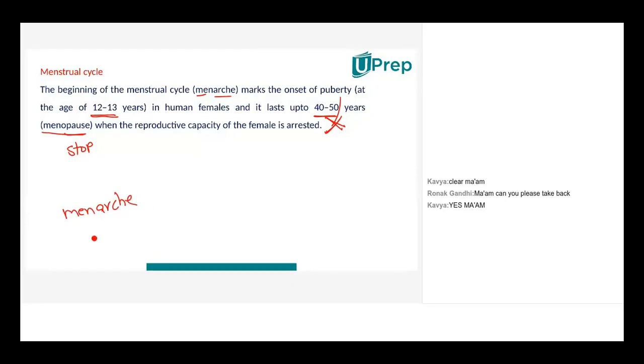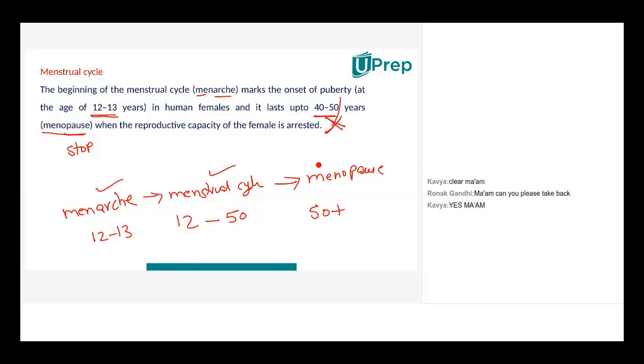This starts when the girl is 12 to 13 years old. Then they have the menstrual cycle. The menstrual cycle happens from 12 years of age to 50 years of age. And then there is the menopause. Menopause happens 50 plus onwards. Right? So menarche, menstrual cycle, and menopause. These are the three phases. 12 to 13 years, 12 to 50 years, 35 years duration, and this is 50 plus. Correct? Is this clear to all?